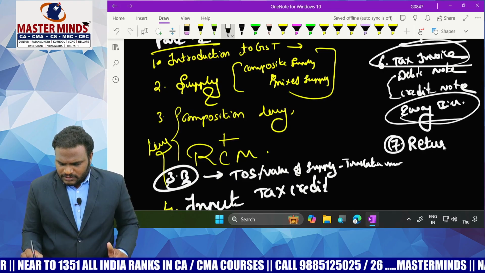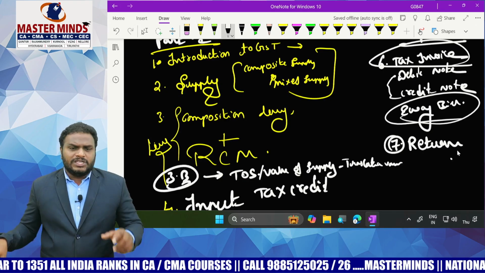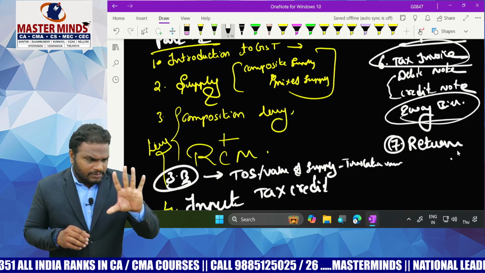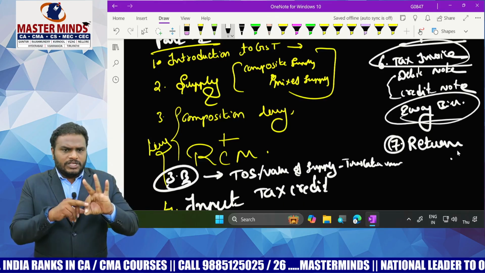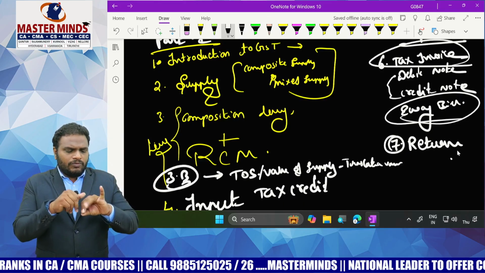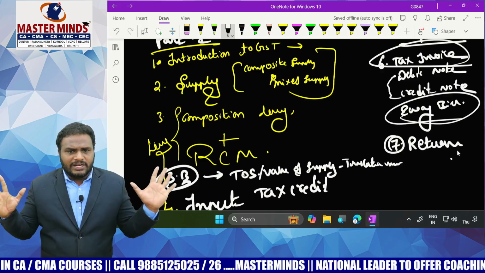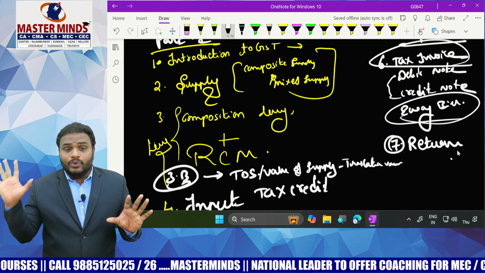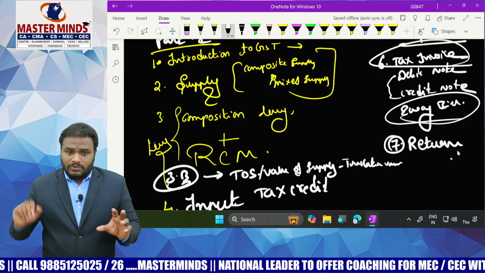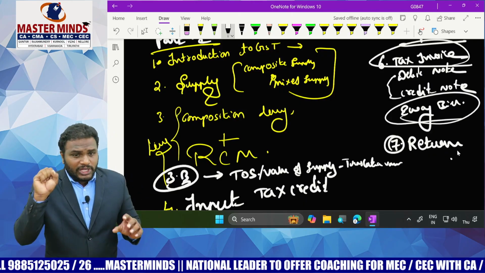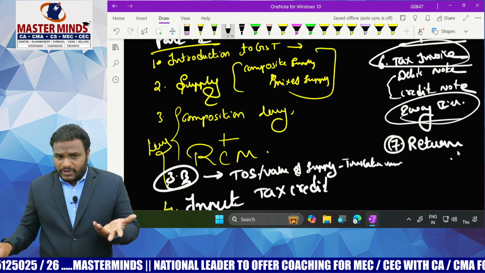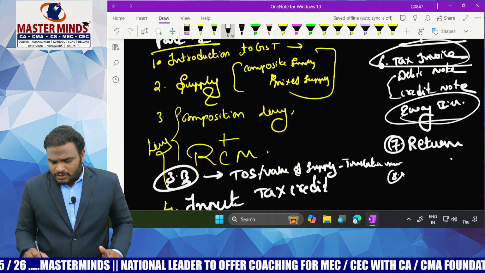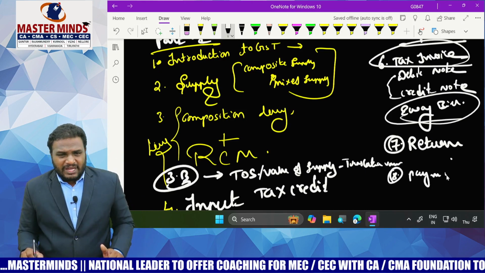returns. Just read what the types of returns are: GSTR 1, GSTR 3B, GSTR 4, 5, 6, 7, 9, and the final return. Now, please read the due dates of these returns also. There may be a chance of an MCQ regarding the due dates. After completion of returns, the final chapter is payment of tax.